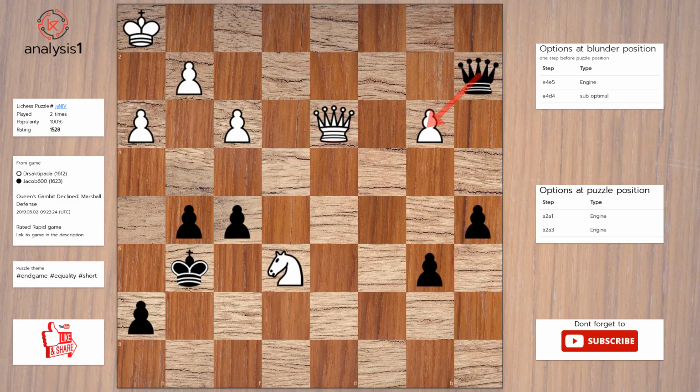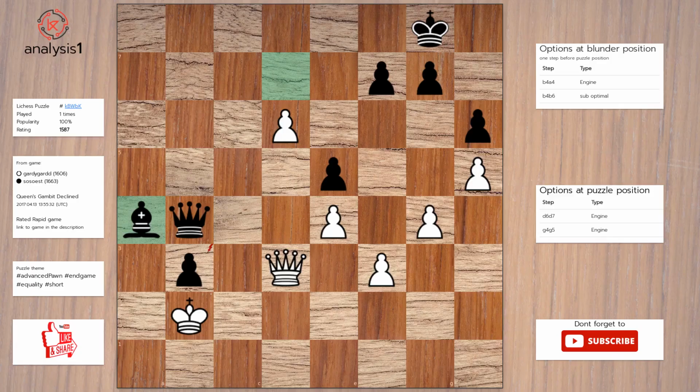Next puzzle, threats in this position are: queen takes pawn. Queen takes pawn, check. Here are the checks. Queen takes pawn, check. Queen to b1, check. Queen to a1, check. The answer is: queen to a1, check. King to h2. Queen to e5, check.